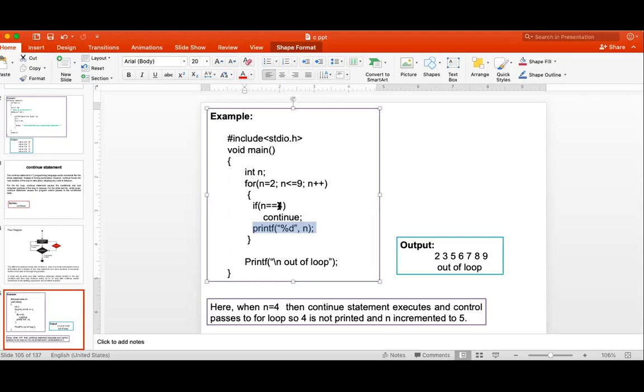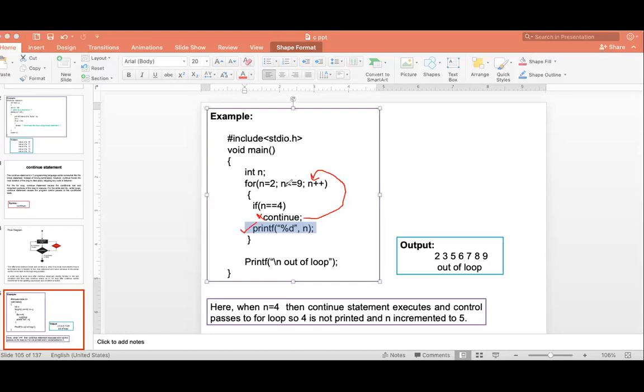The inner condition is again false here. Continue will not execute, so printf gets executed. Either continue executes or printf gets executed. Because when continue gets executed, no further execution is allowed here. Directly you are going from continue to the next iteration. When the continue gets executed, it will directly go here. But when the continue is not executed, the printf will definitely execute.